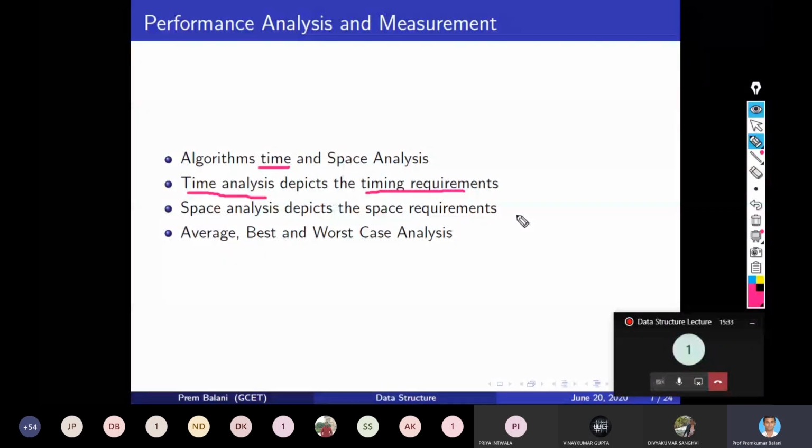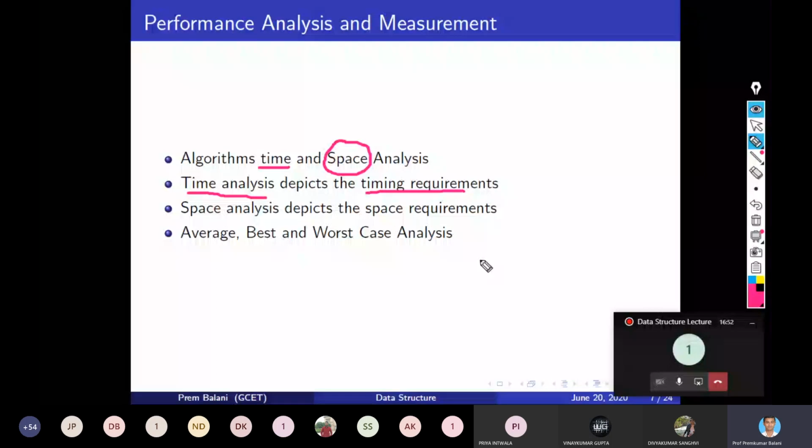Then next comes the space analysis. For the space analysis, how much memory will be occupied by that algorithm? That is the space analysis. In older times, space analysis was important because you might have seen the RAMs. You might also know that the RAMs were very less in computers.